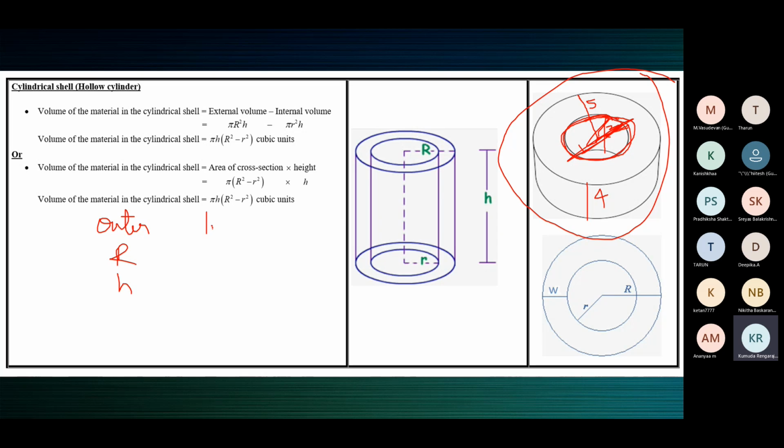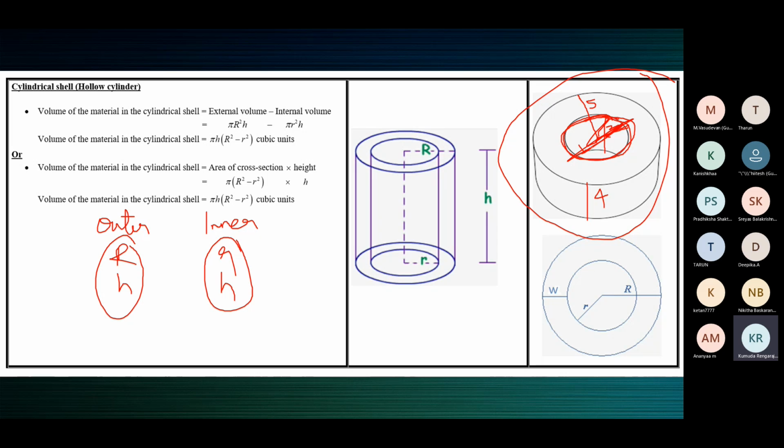For the inner cylinder, that which I remove, this is the radius, small r, same as the height. This is the radius of the outer cylinder and height of the outer cylinder, radius of the inner cylinder, height of the inner cylinder. Now this is what is removed. This is the original. This is removed from the middle.